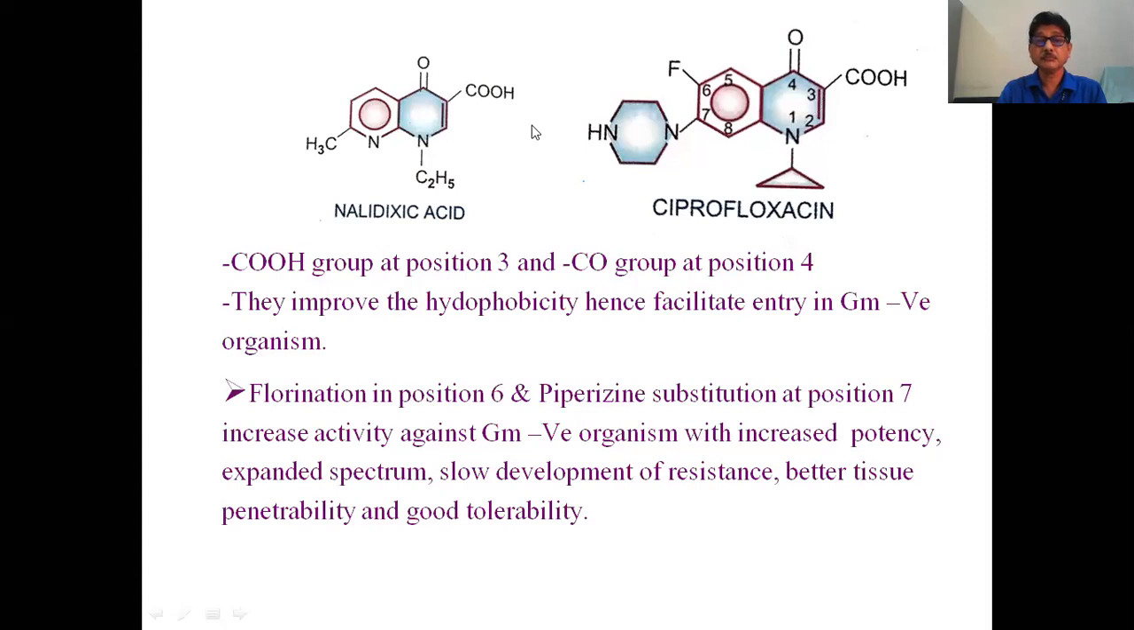So the basic structure of the quinolones has a ketone group at position 4, a carboxyl group at position 3, and fluorine at position 6.